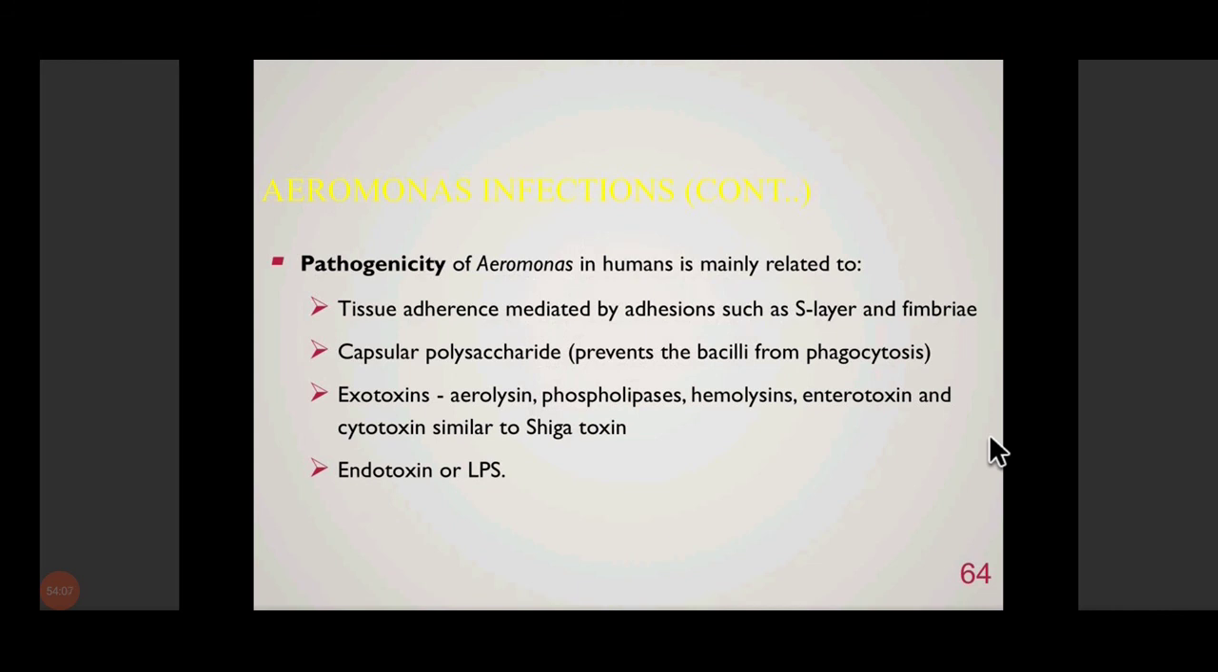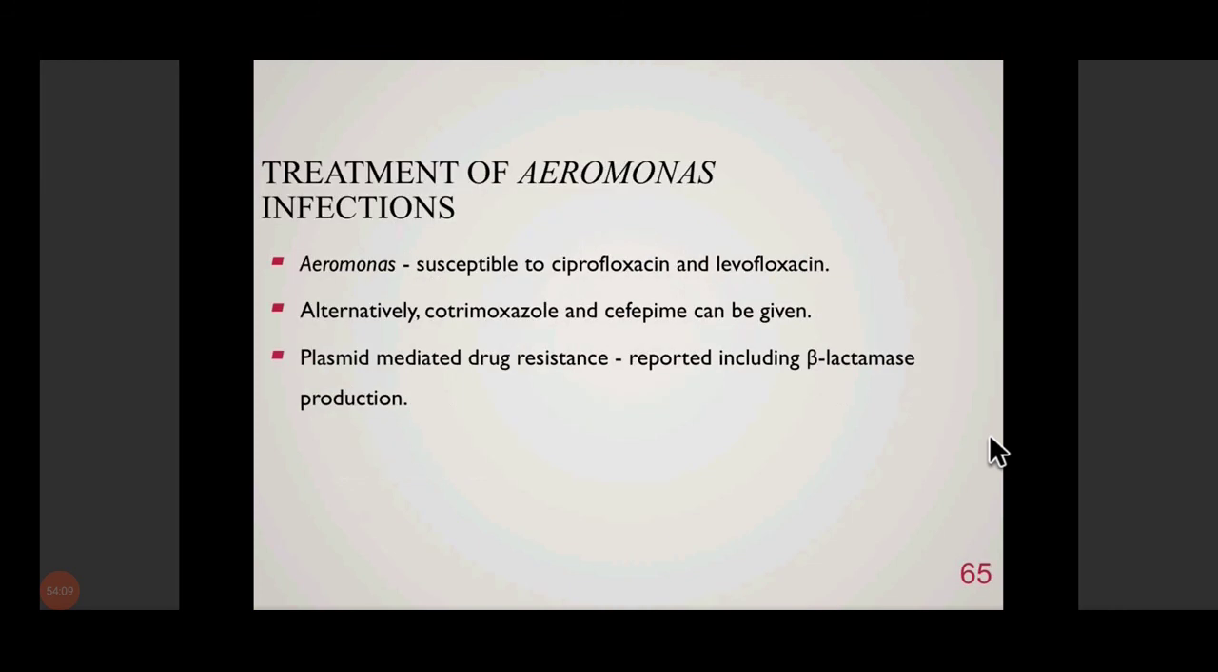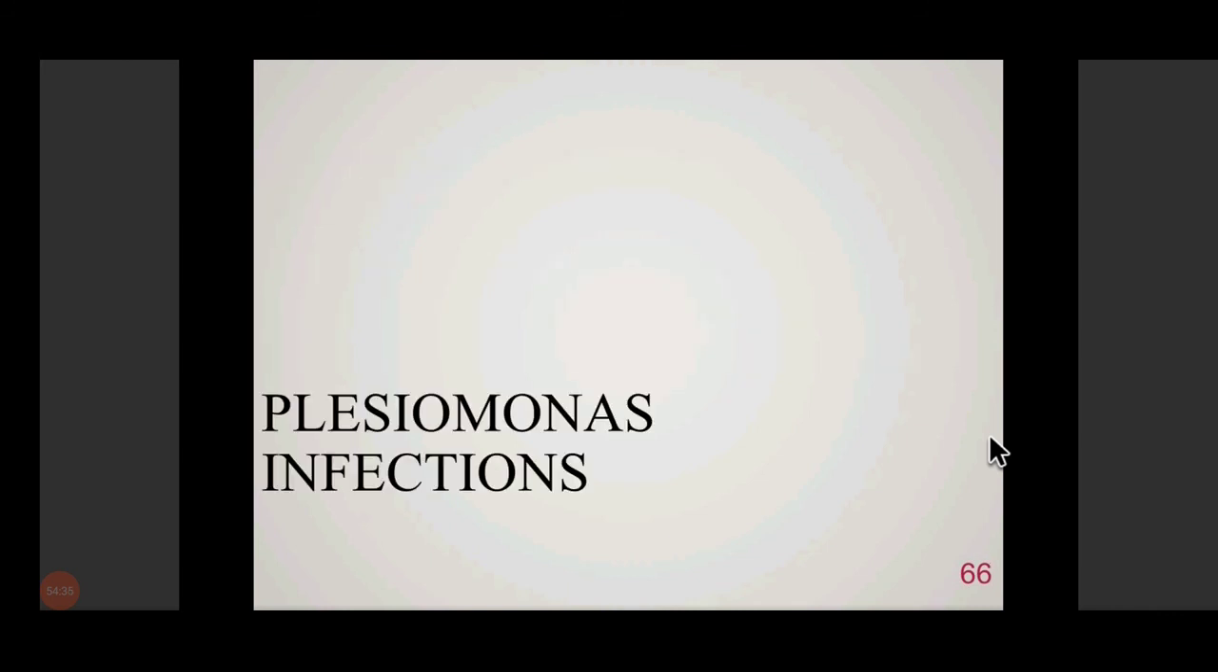Okay, various virulence factors of Aeromonas. Then treatment, it is susceptible to ciprofloxacin and levofloxacin, the fluoroquinolones, but resistance to various antibiotics is emerging rapidly, especially in Aeromonas. And beta-lactamase production होता है, तो beta-lactam antibiotics होती हैं, penicillin वगैरह, उनके लिए it can very easily become resistant.